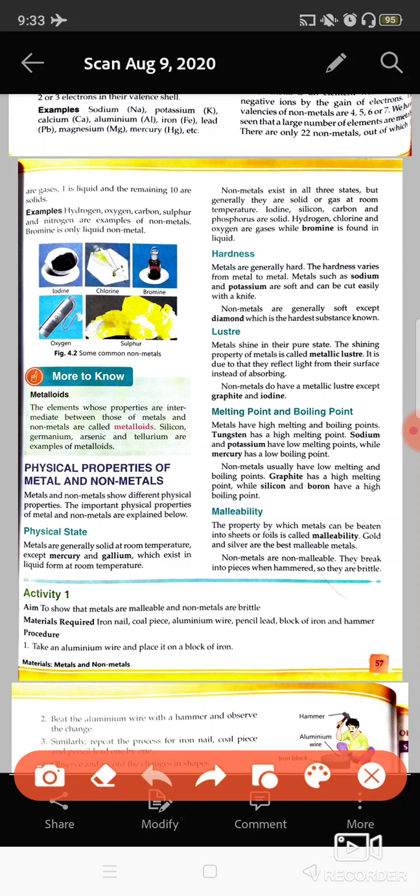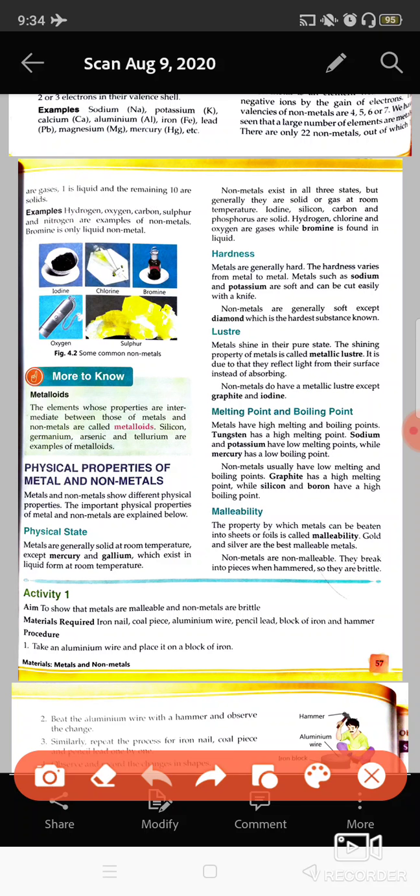Luster is basically the shine present on any substance. All the metals, gold, platinum, silver, even iron, have a kind of shine. All the metals are shiny. But non-metals are dull in appearance. They do not have any shine except graphite and iodine. You can see these crystals present; these are shiny. And graphite, which is present in the lead of the pencil, also has a kind of shine.